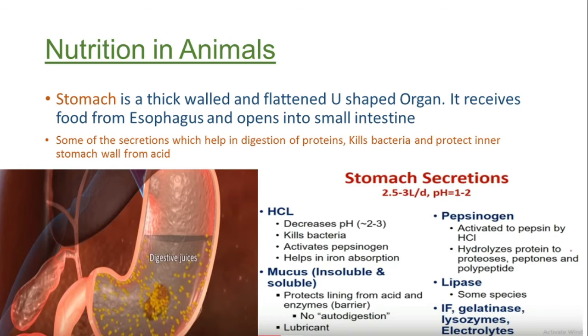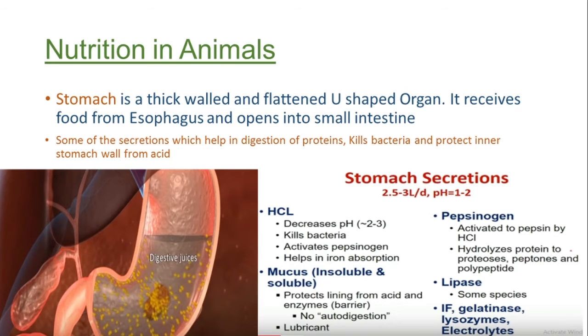So this mucus is pretty much a secretion for inner protection of the stomach lining. Then other secretions like lipase, they are generally secretions that help in digestion of carbohydrates in the stomach, but it is very nominal and very few.